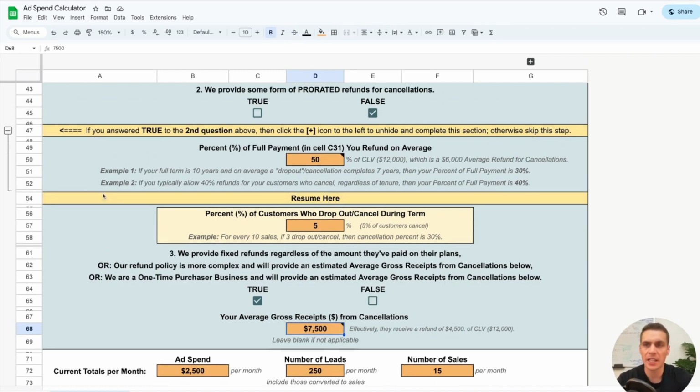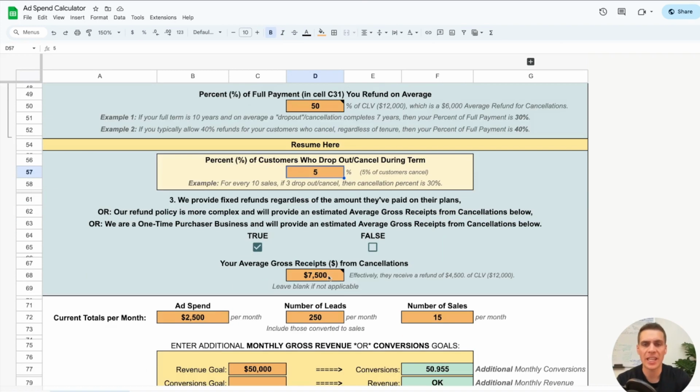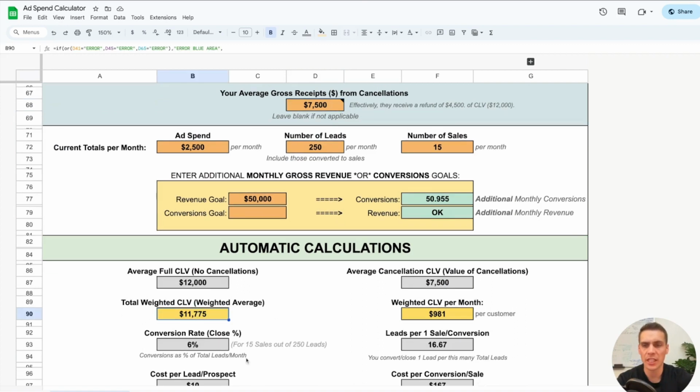Okay, and we actually don't need this section here because we only care about the total number or the percentage of customers that drop out and how much they pay you in order to get that weighted CLV number. All right, hopefully that whole blue section makes sense. Again, that's for if you really want to refine your CLV numbers here.